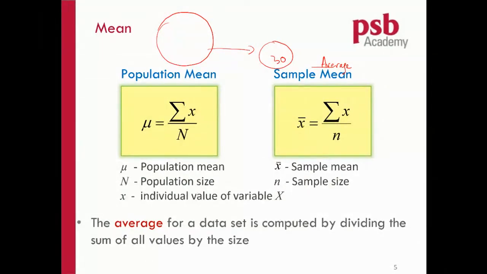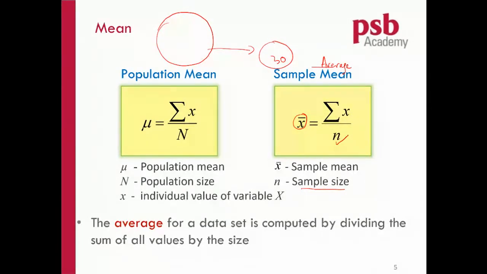Just take note, from this topic onwards, you need to get used to some of the symbols used in statistics. You know what is n already? n is the sample size, how many data values you have. In your sample here, how many values do you have? We have 30, so n will be 30, for example. And what is this thing? This is a symbol to represent the average of a sample.